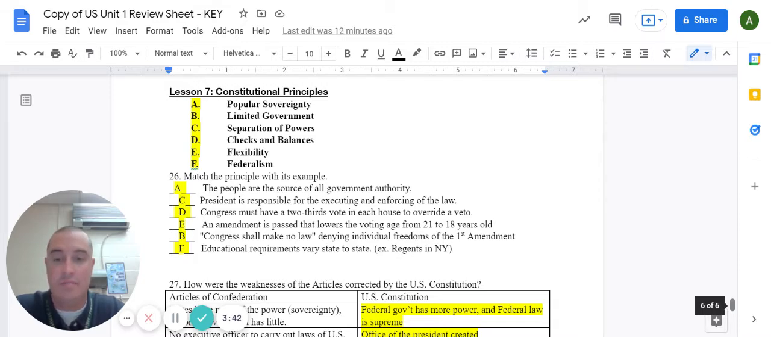The next one down is B. Congress shall make no law denying individual freedoms in the First Amendment. That's an example of limited government, limiting the powers of government under the Constitution. Finally, the bottom one, F. Educational requirements vary state to state. For example, we have Regents in New York. That's an example of federalism, different levels of government, different states having their own power and authority.